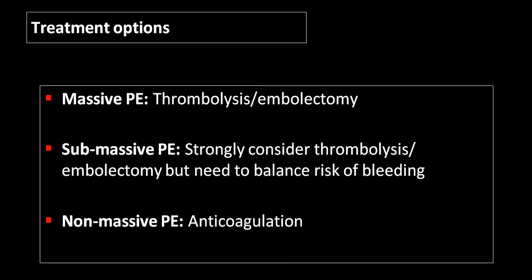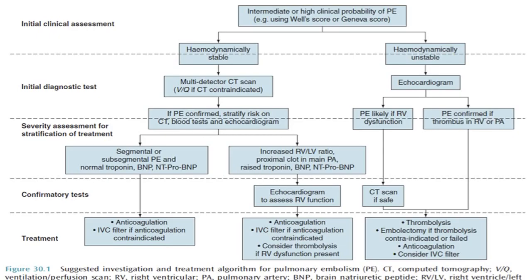So by and large, in a massive pulmonary embolism, thrombolysis with embolectomy, two things together. In submassive, thrombolysis, embolectomy, and further management. In a non-massive, usually we don't require thrombolysis, mainly anticoagulation is the treatment. Now these are all the different charts. Hemodynamically stable, hemodynamically unstable. Hemodynamically unstable means massive and submassive infarcts. By and large, a massive infarct.